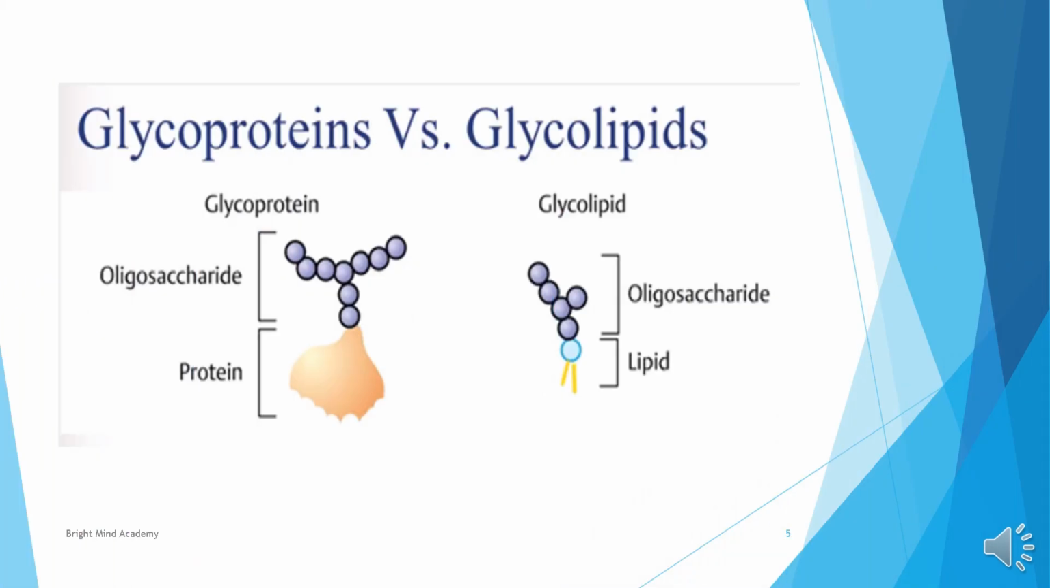You can see the difference between glycoproteins and glycolipids here. This is an oligosaccharide, which is a carbohydrate. When a carbohydrate and a lipid are attached together, glyco and lipid, this is a glycolipid. And this is an oligosaccharide, which is a carbohydrate, attached with protein: a glycoprotein.